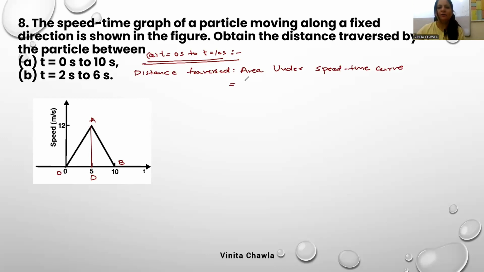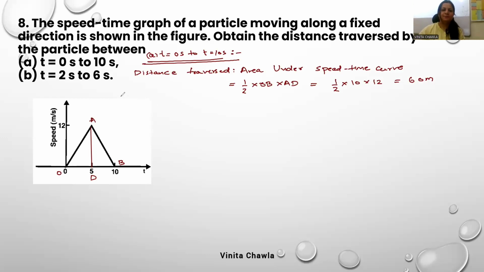Area is half into base into height. So base is OB and height is AD. Yes. Now put the values. Half into OB. OB is 10. It is in seconds, no? Time is in seconds. And AD is 12. It's meter per second. So we'll get 60 meter. ये easy था. ये हो गया. Let's move to the next question now.